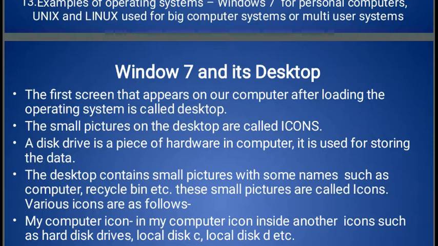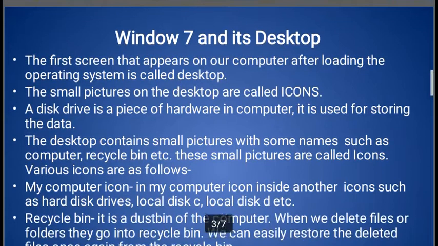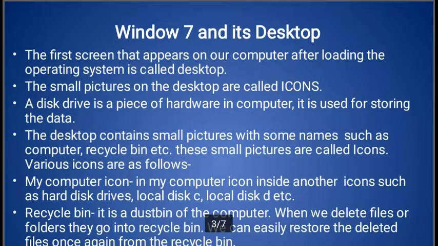The small pictures on the desktop are called icons. A disk drive is a piece of hardware in a computer used for storing data. The desktop contains small pictures with some names such as computer, recycle bin. These small pictures are called icons.